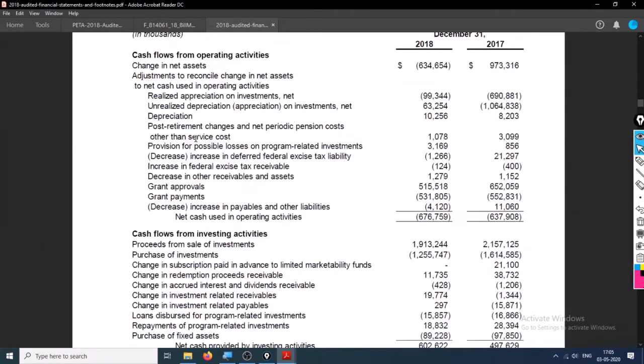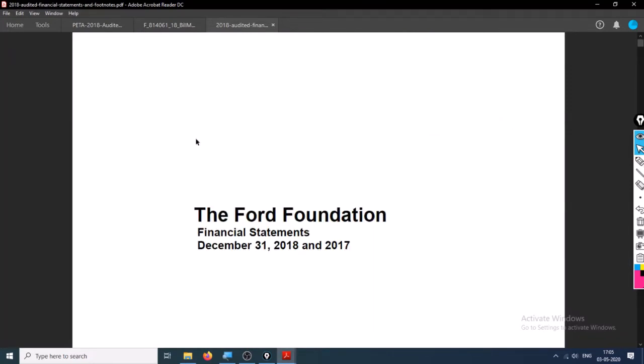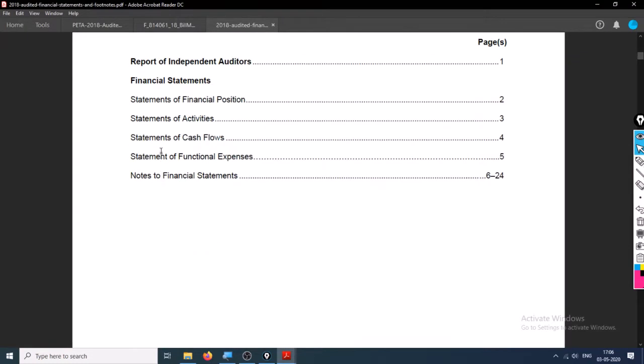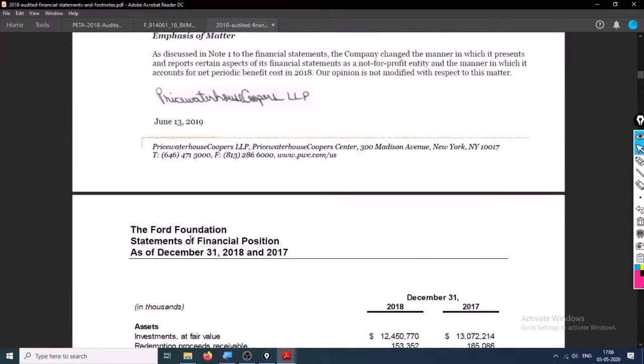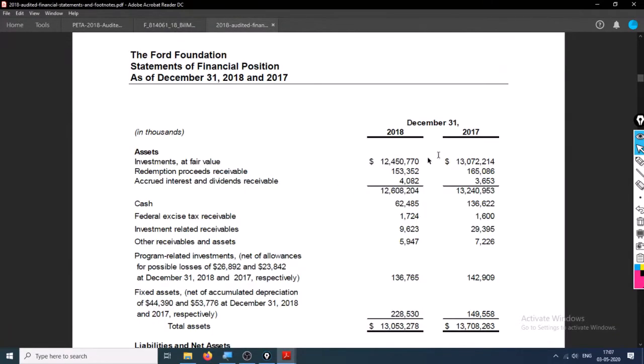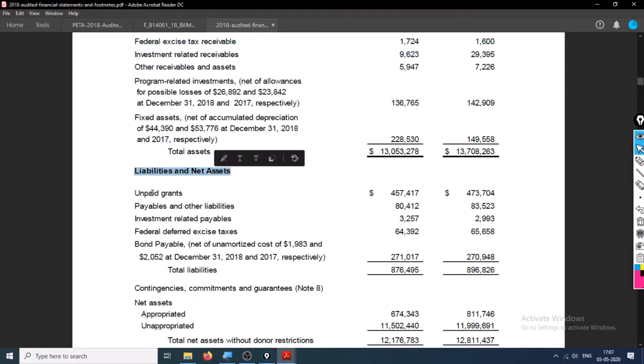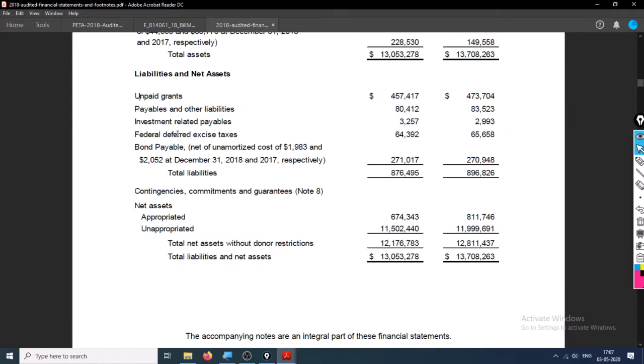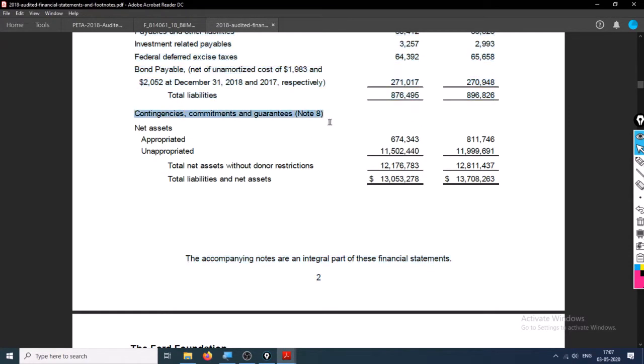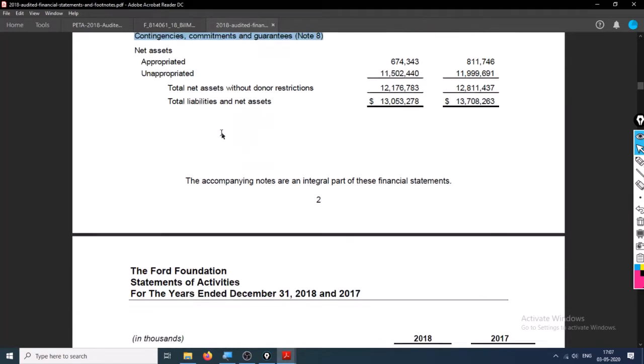Now this here with me is the audited financial statement of Ford Foundation. This is the third largest after the Open Society. Let's see if it's the same or not. This right here is the balance sheet and the balance sheet looks the same as ours. That is of a company, liabilities and net asset, unpaid grants, which soon will be paid. Contingencies and note. Let's read it. Note 8. It will be interesting.